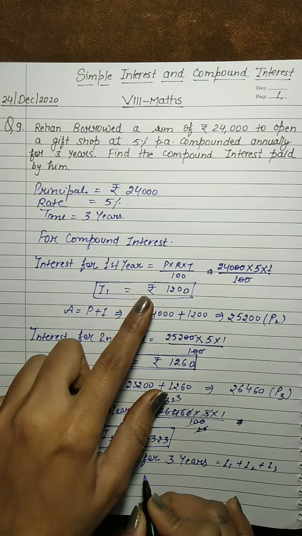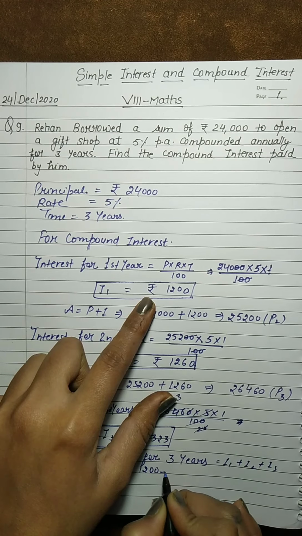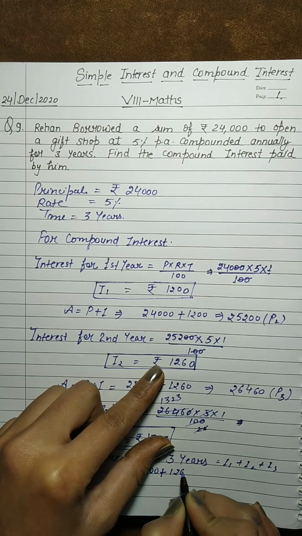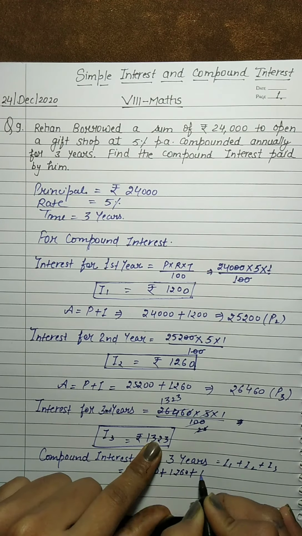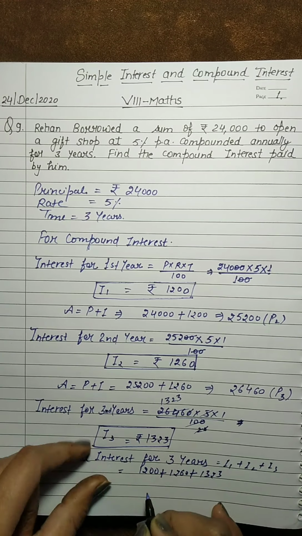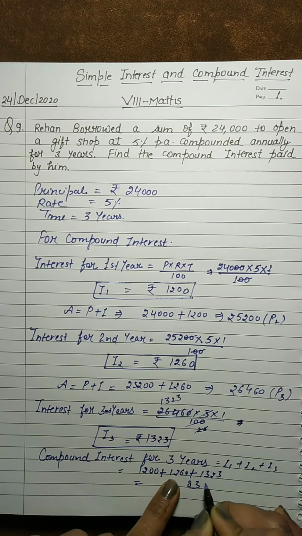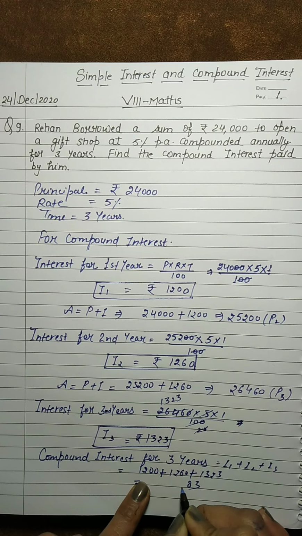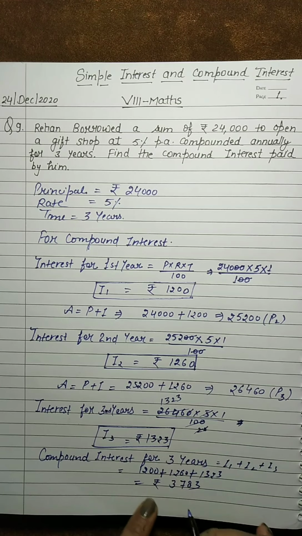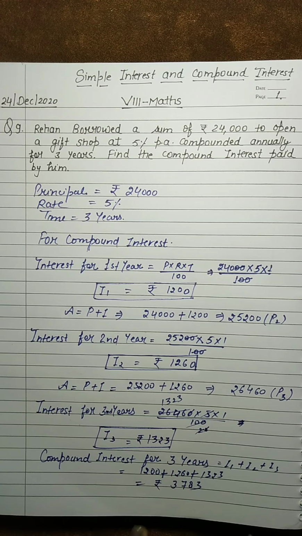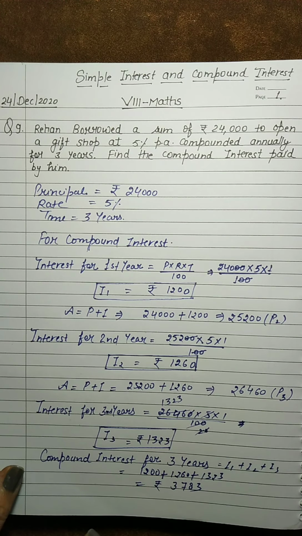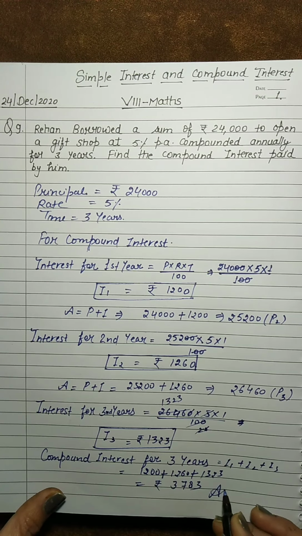So students, interest for 1 year that is 1200, interest for second year that is 1260 and interest for third year that is 1323. Okay, so now we add them, that is 3 and that is 8 and that is 3 to 5, then 7 and that is 3. Okay students, so rupees 3783 is the compound interest for 3 years. Okay, so that is your answer.